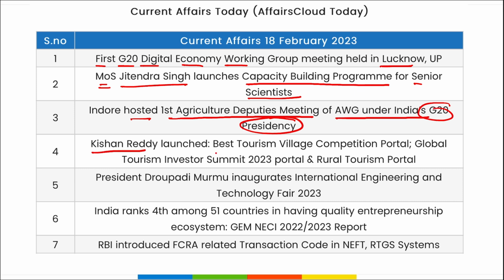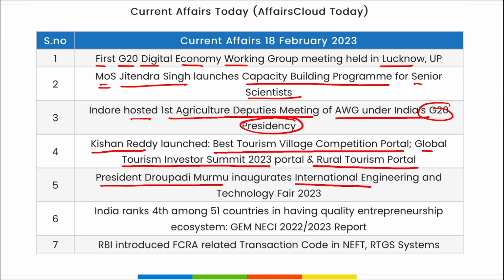G Kishan Reddy has launched the Best Tourism Village Competition portal, a Global Tourism Investor Summit 2023 portal, and a Rural Tourism portal also. Then President Draupadi Murmu inaugurated the International Engineering and Technology Fair 2023. India was ranked 4th among 51 countries in having a quality entrepreneurship ecosystem. This was released by the GEM NECI 22-23 report.